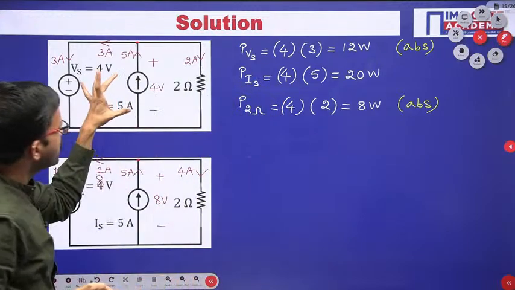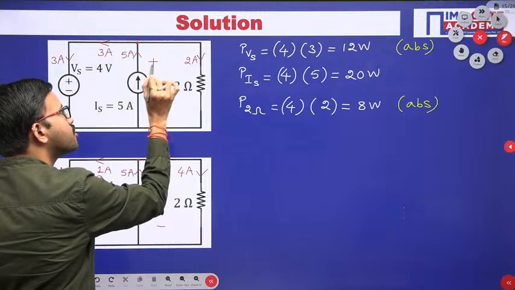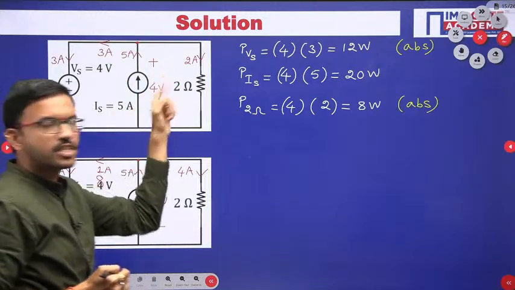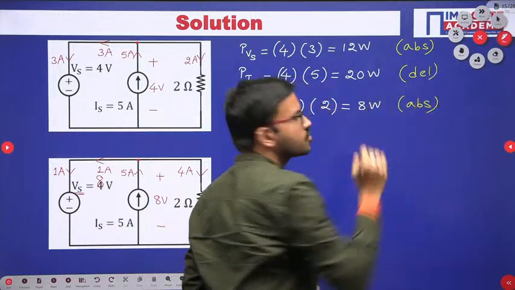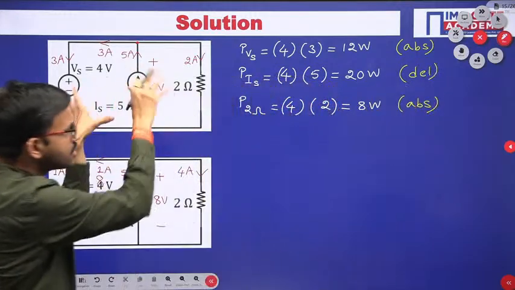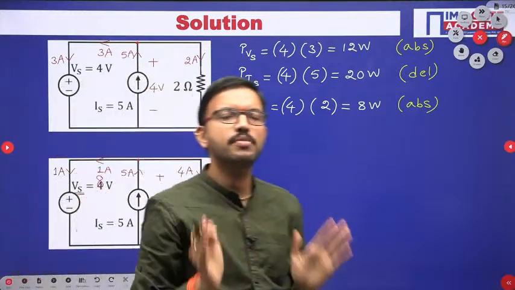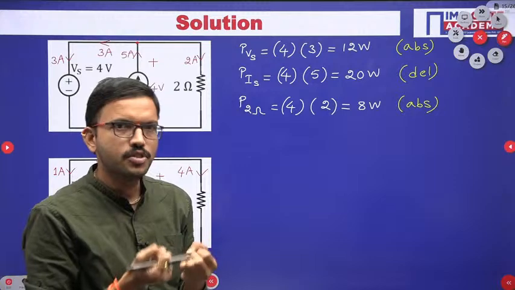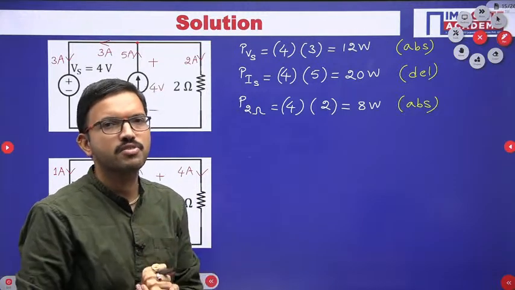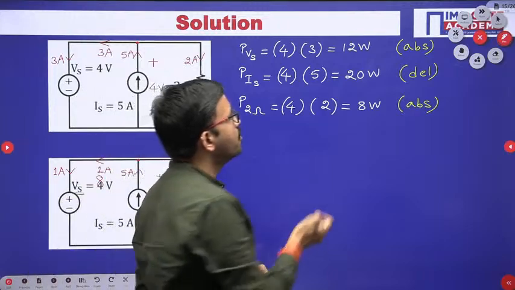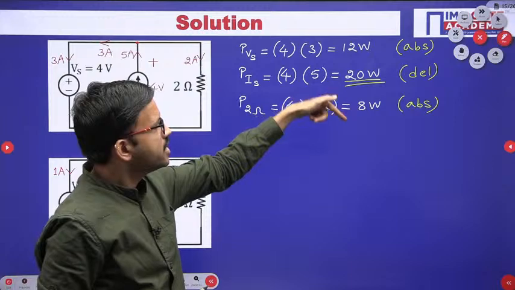Now you can observe regarding the current source, current leaves from the positive terminal, so that means it is delivering the power. So now you can observe, for any given circuit, the total power delivered should be equal to the sum of all the powers absorbed, okay. In this case only 20 watt is delivering, other two are absorbing, so 20 equals 12 plus